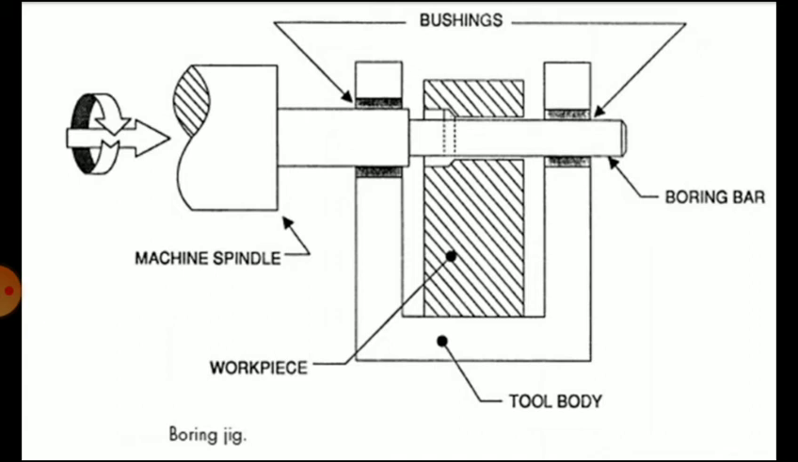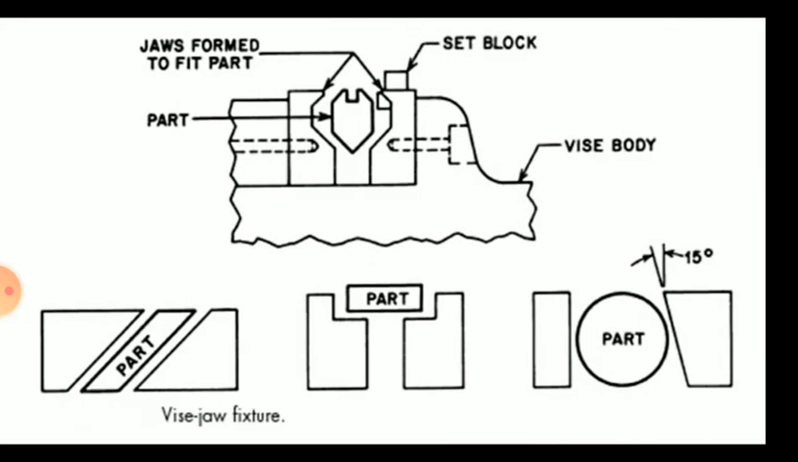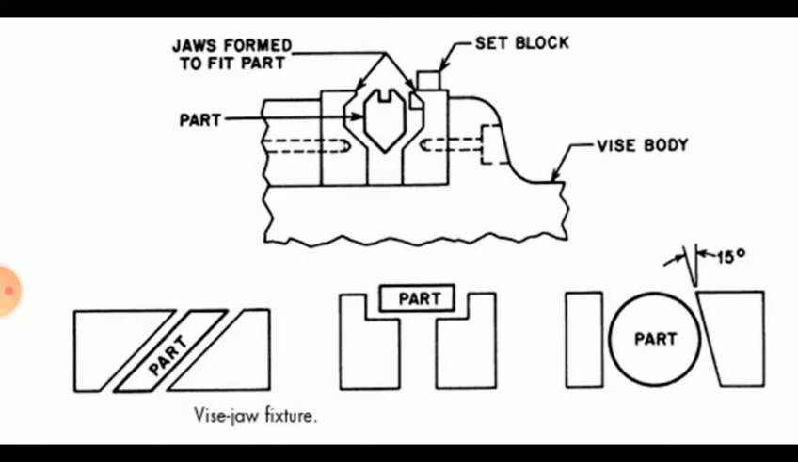So there is no need of marking or measuring in the case of a jig. Then this is a fixture. This is a vise that is specially made, and that depends upon the shape of the part.